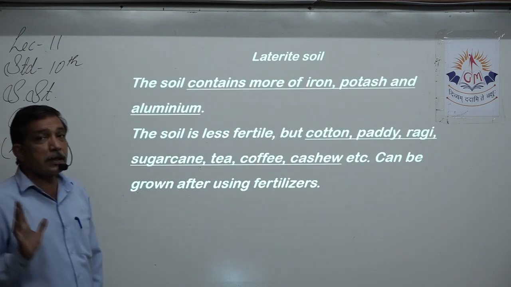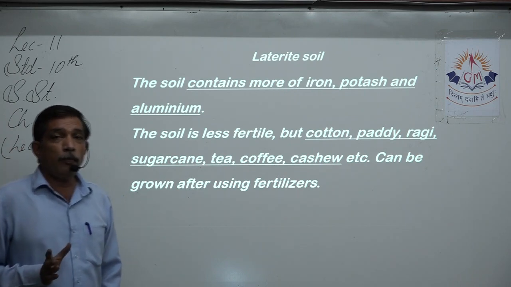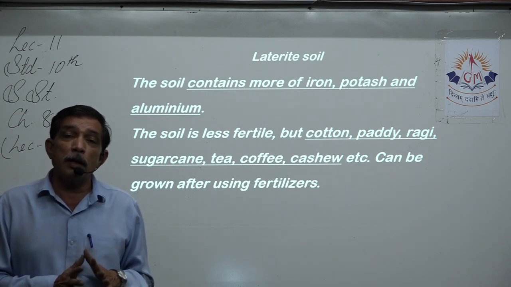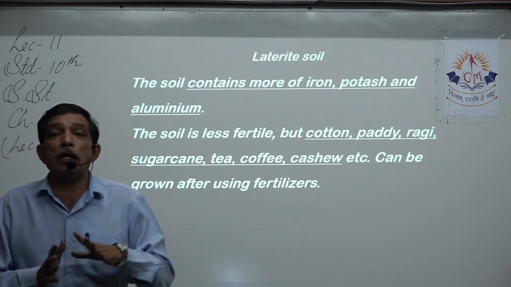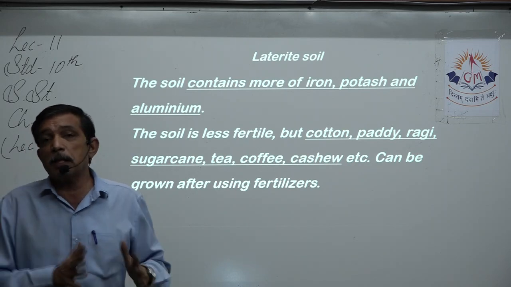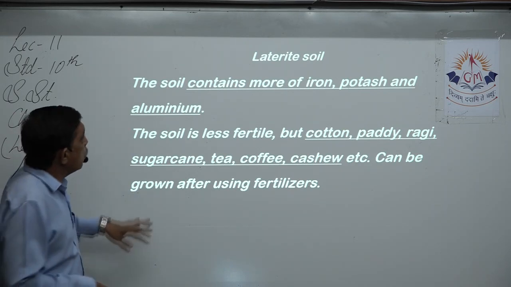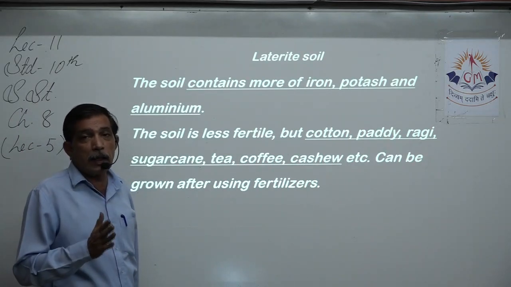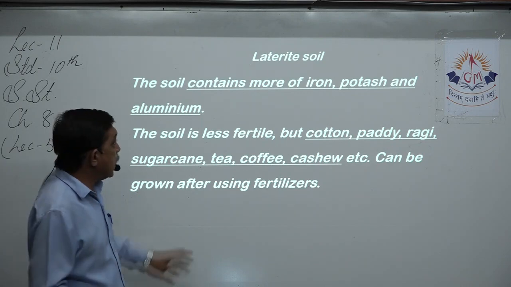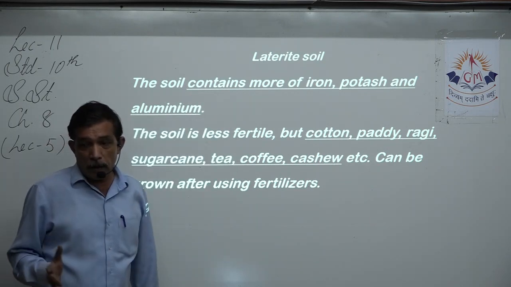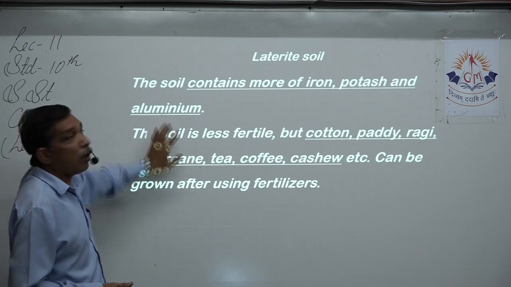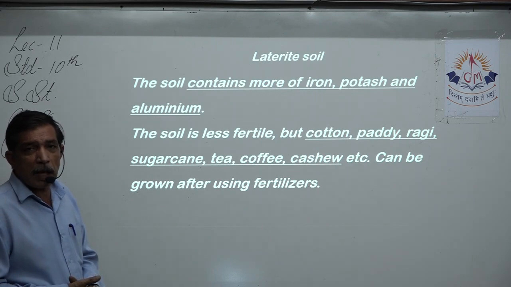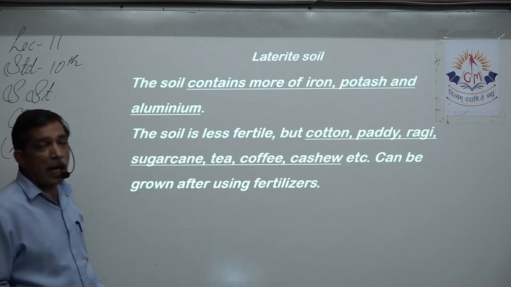Now what does that soil contain? Which are the important nutrients and minerals available, and which particular minerals does the soil not have, meaning it is deficient? Because it is red in color, that red color is because of the presence of iron oxide. So it contains more iron, more potash and more aluminum. Most of the southern region is rich in aluminum because this soil contains aluminum.